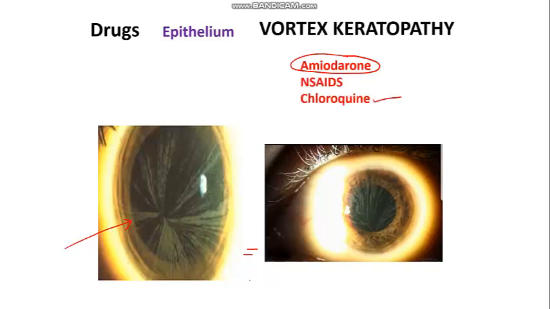NSAIDs and chloroquine. So chloroquine was there in the question as well. Chloroquine and NSAIDs will also cause some epithelium deposits. So these are three important causes of vortex keratopathy. The pattern is whorled pattern, like you see in both pictures. It is whitish depositions in the cornea.